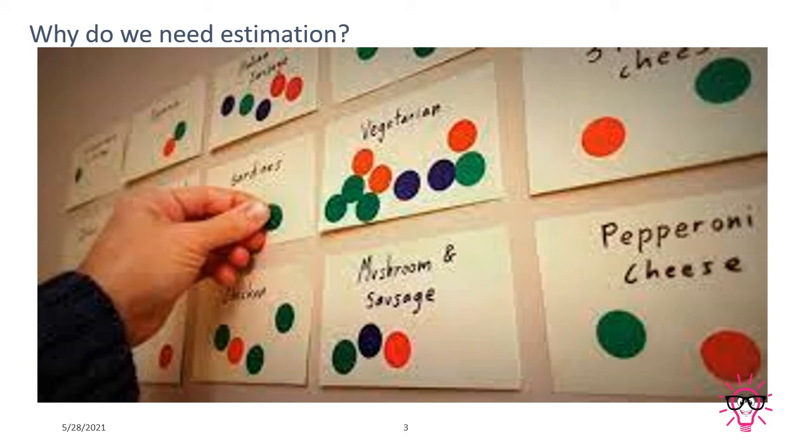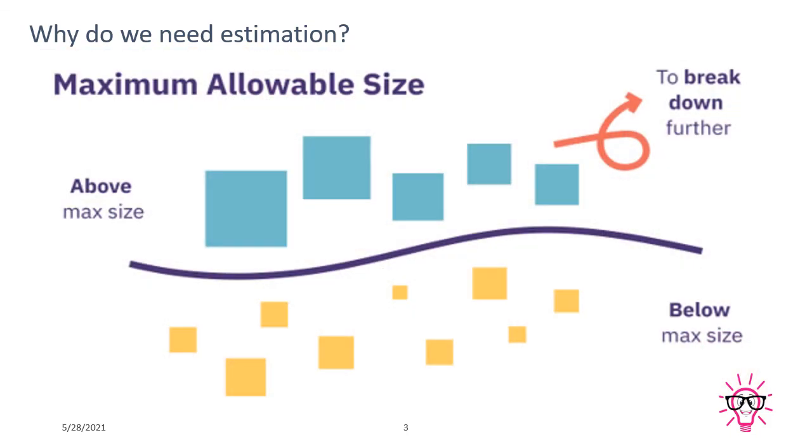Okay guys, now we will move to the next section. Maximum allowable size. Now based on our estimations or based on our capacity, we have to analyze how much size of stories we may allow in our sprint.